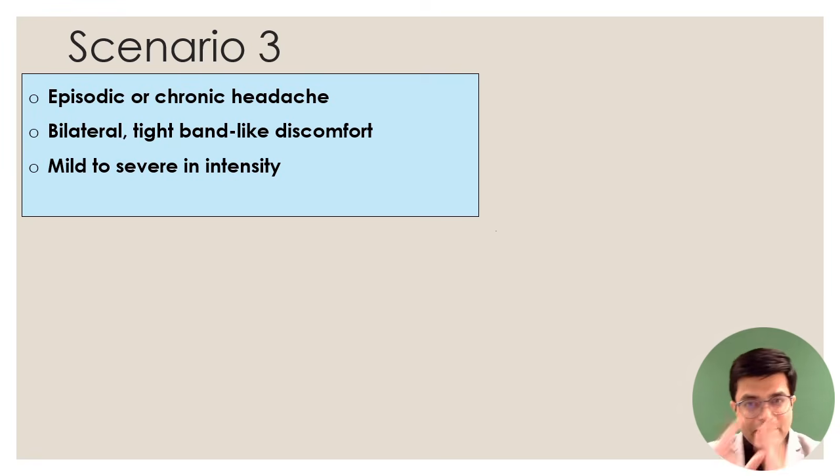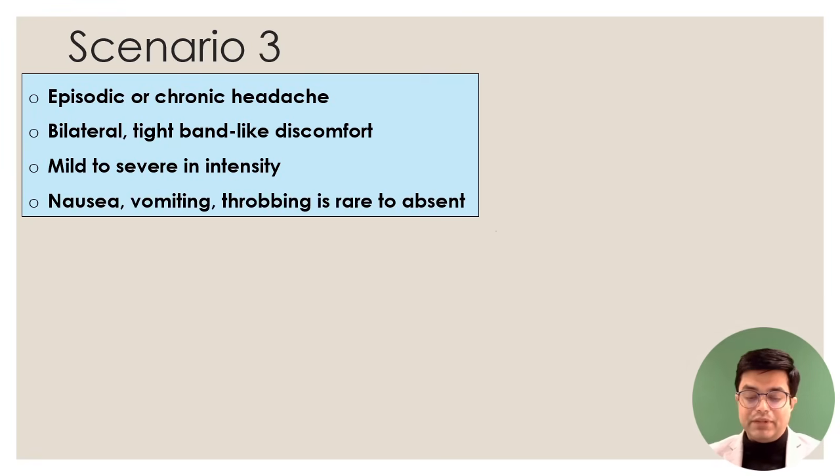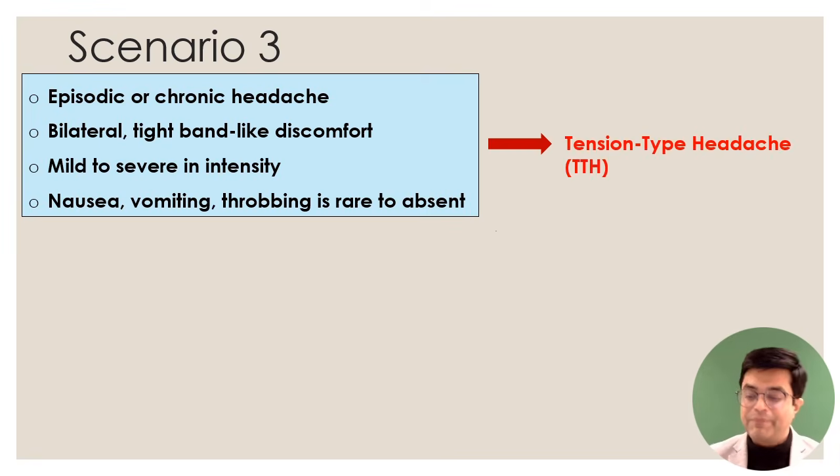It can be mild, moderate, or severe, and symptoms like nausea, vomiting, throbbing, and photophobia will be rare to absent. There are some variants where they can happen, but when we talk about the common varieties, they are usually absent. So if you have a clinical history like this, the likely diagnosis is going to be tension type headache. And if someone asks you what is the most common type of primary headache not related to infections or other causes, it is the tension type headache. Remember, tension type headaches are very common in society and their exact prevalence is actually unknown. Not many questions are asked on tension type headache.